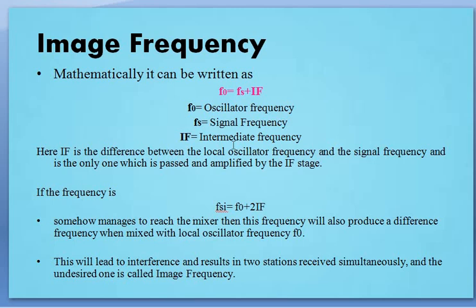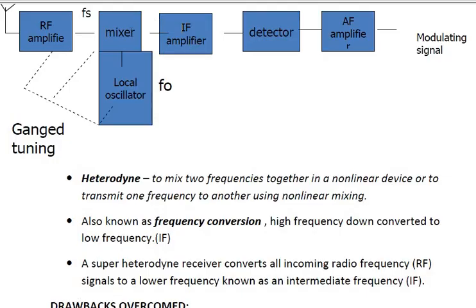Now if you consider the image frequency, what happens is Fsi equals F0 plus 2Fi. 2Fi is nothing but twice your intermediate frequency. So what happens here is that it somehow manages to reach the mixer. It is very hard to reach that particular mixer. Then this frequency will also produce the difference frequency when mixed with the local oscillator frequency.